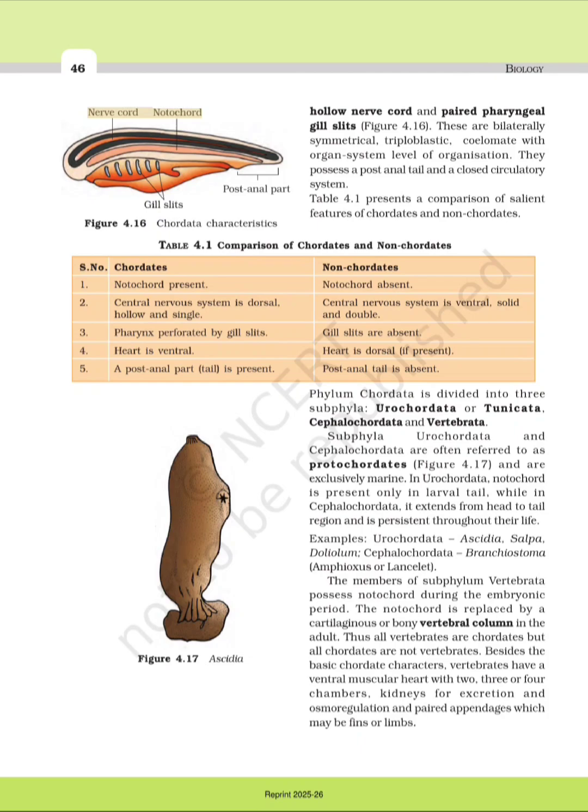Nerve cord, notochord, postanal part, gill slits. Figure 4.16 Chordata characteristics. Figure 4.17 Ascidia. Table 4.1 Comparison of chordates and nonchordates.